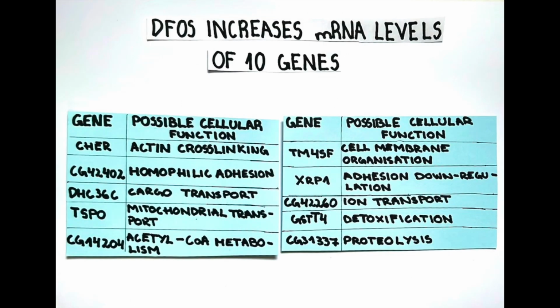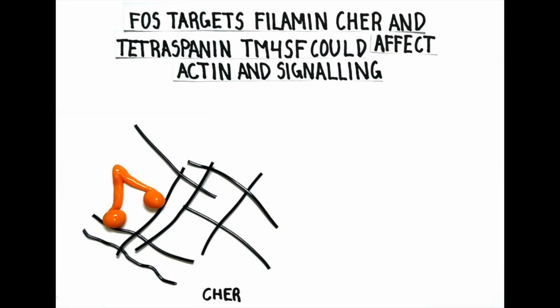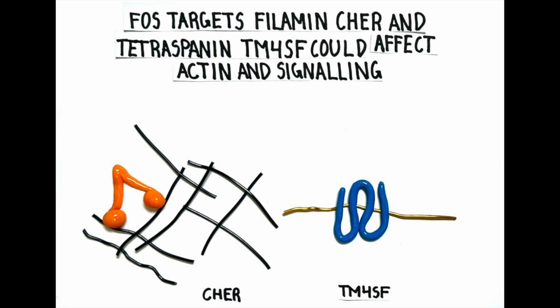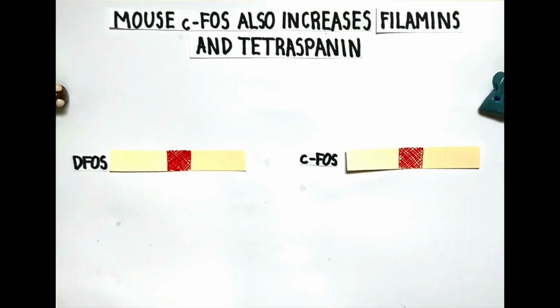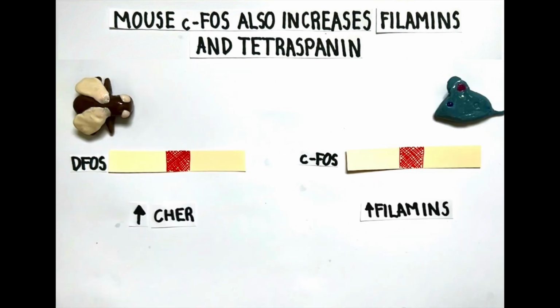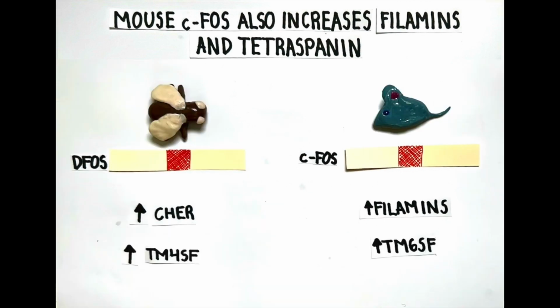We used RNA sequencing then to reveal that D-Fos actually leads to the increased mRNA levels in macrophages of 10 other genes. These include the filament actin crosslinker, Cheerio, and the tetraspanin, which is a membrane-spanning molecular scaffold called TM4SF. Interestingly, expression of C-Fos in mouse osteosarcoma also leads to higher mRNA levels of the vertebrate filamins A through C and the tetraspanin ortholog TM6SF, arguing that Fos increasing levels of filamins and tetraspanins might be a conserved property in many organisms.